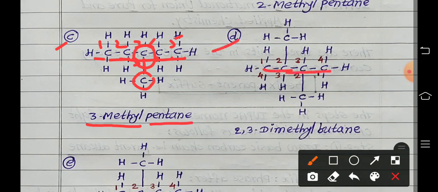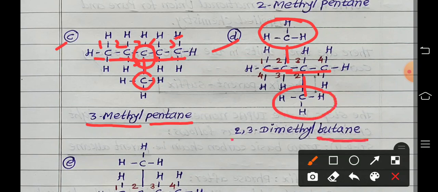And next possibility is only 4 carbons in a straight line and 2 carbons joined to the 2 carbons in the middle. Check that. From left to right numbering 2 and 3, from right to left numbering 2 and 3. So to the carbon number 2 and 3 we have joined the 2 methyl groups. So this CH3 group is attached to the second and third carbon atom in the straight chain of 4 carbons. Straight chain of 4 carbons means butane, and 2 carbons attached to this second and third carbon atom in the structure.